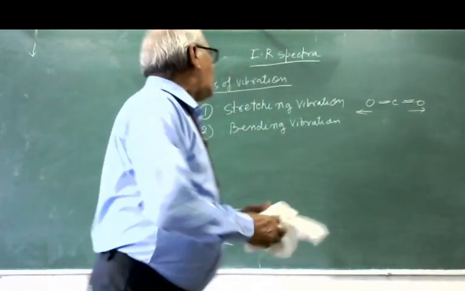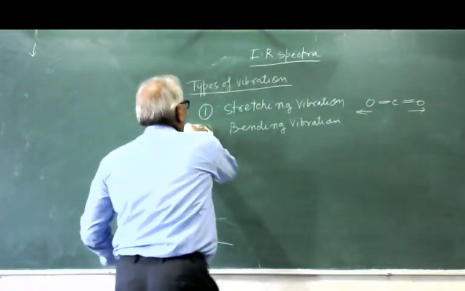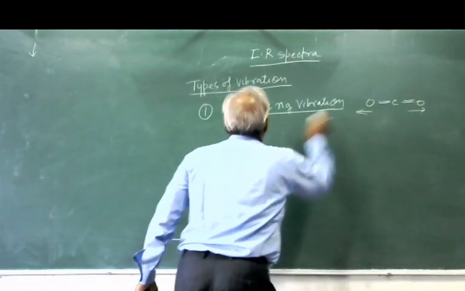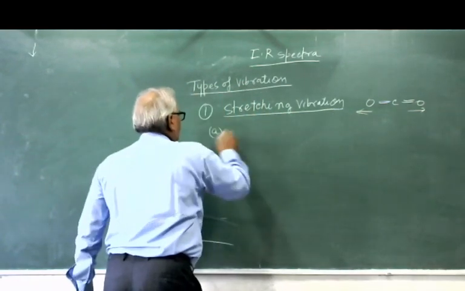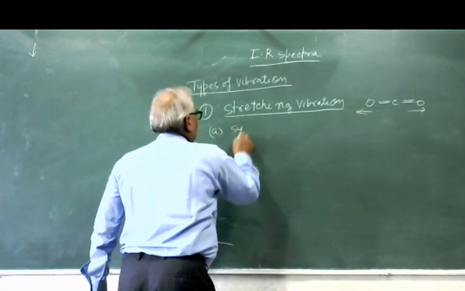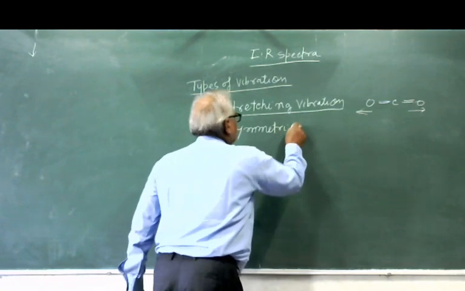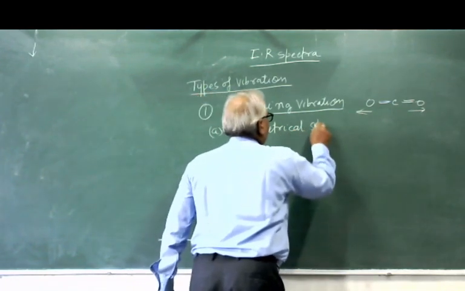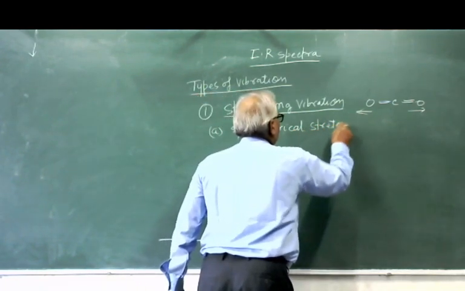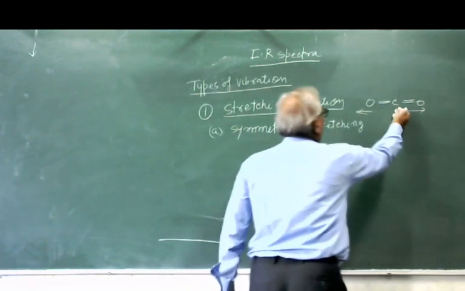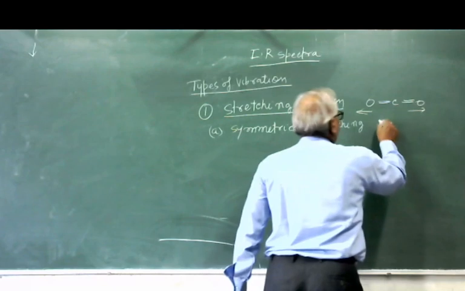So just see, the stretching vibration is of two types. A symmetrical stretching, like this. This is the symmetrical stretching.